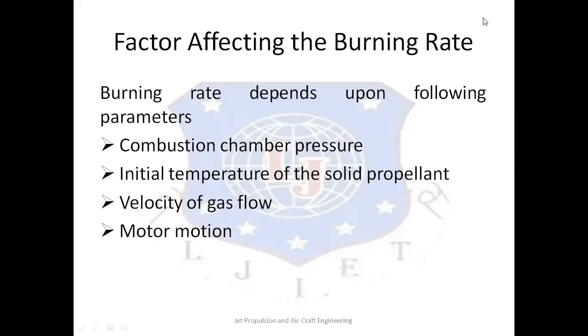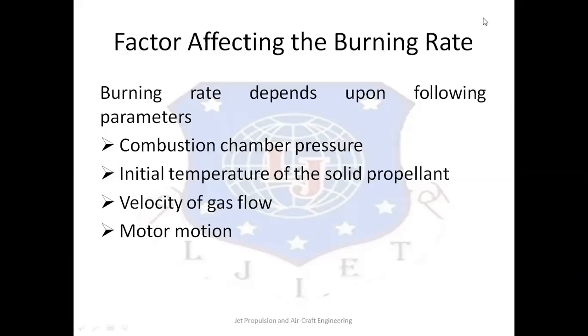Erosive burning increases the mass flow and thus also the chamber pressure and thrust during the early portion of the burning. Since the propellant is consumed more rapidly during erosive burning, there will be a reduction of flow and thrust at the end of burning.